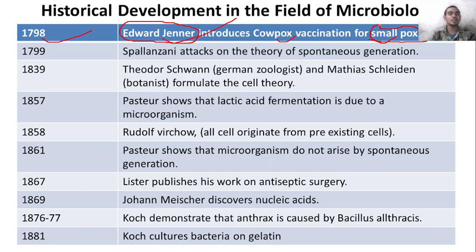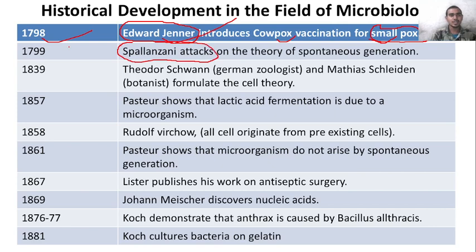Vaccination is derived from the Latin word vacca, which means cow. So the first vaccine was discovered and introduced by Edward Jenner, and he experimented with a very young kid.